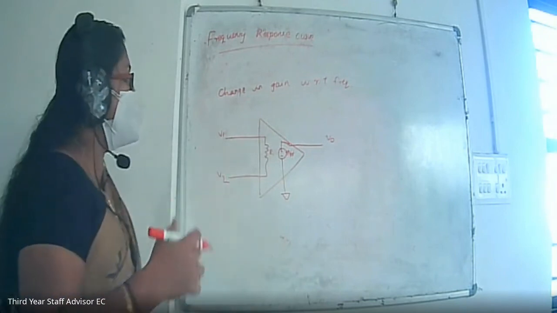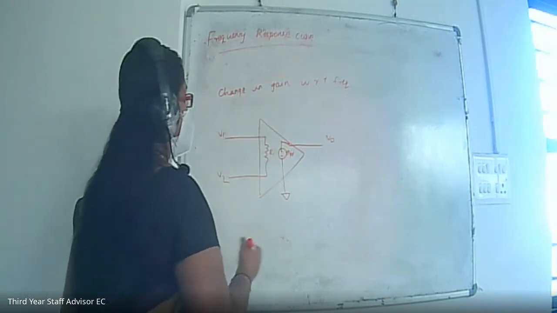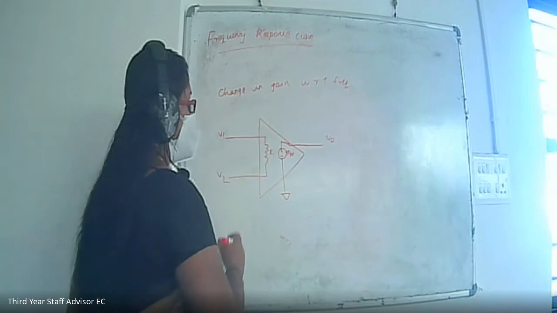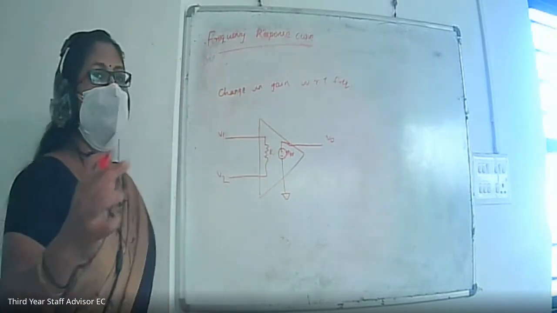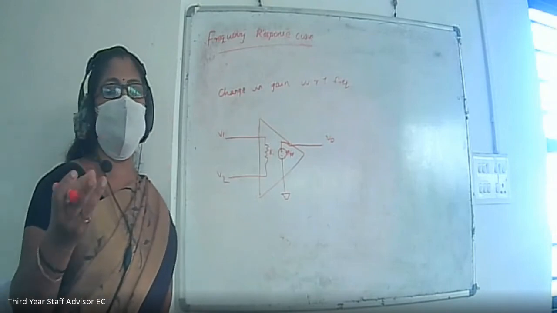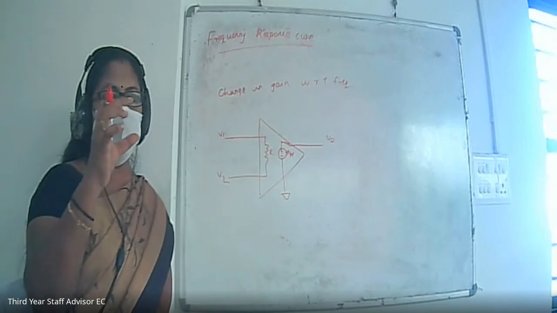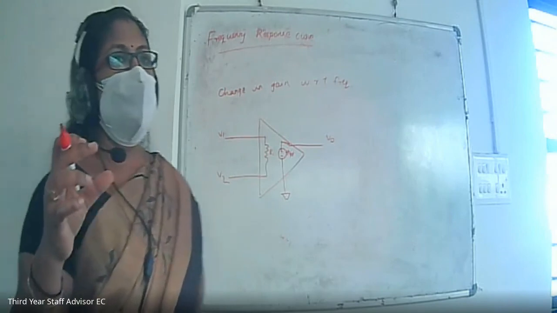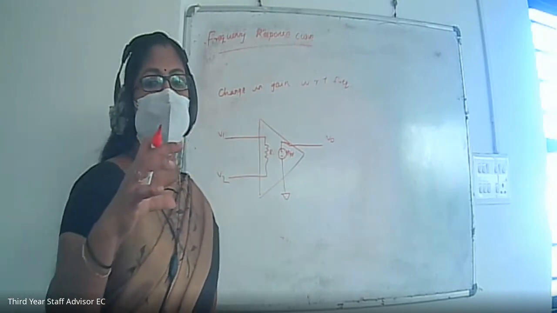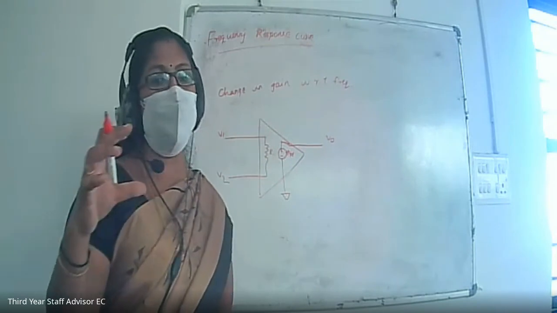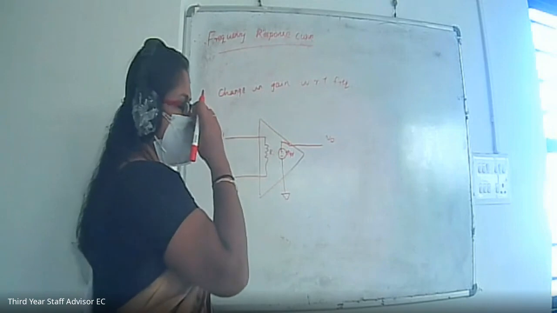But due to stray capacitance and junction capacitance inside the op-amp, and because the first, second and third stages are packed inside a single substrate in an IC, there will be some stray or parasitic capacitance. So we have to count that capacitance effect also.